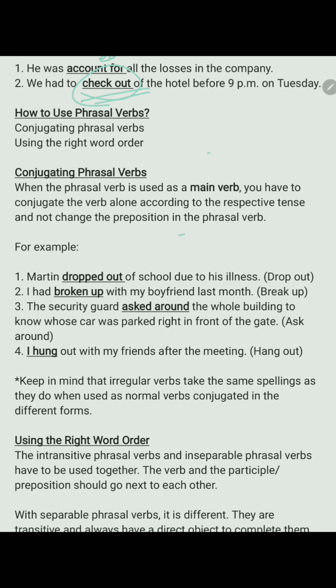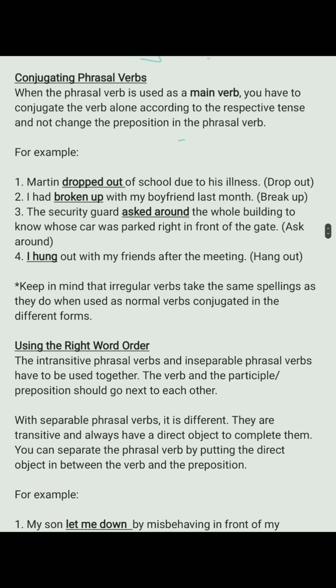Now, how to use phrasal verbs? Conjugating phrasal verbs and using the right word order. These are the two ways that we can use the phrasal verb. Let us understand how to conjugate phrasal verbs. When the phrasal verb is used as a main verb, you have to conjugate the verb alone according to the respective tense and not change the preposition. For example, Martin dropped out of school due to his illness.